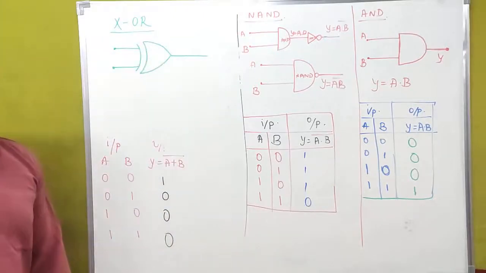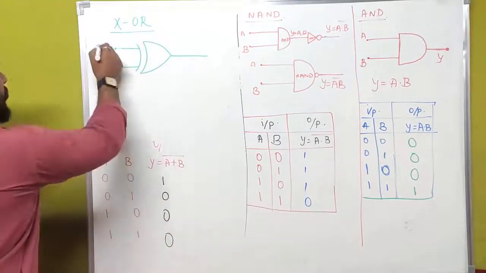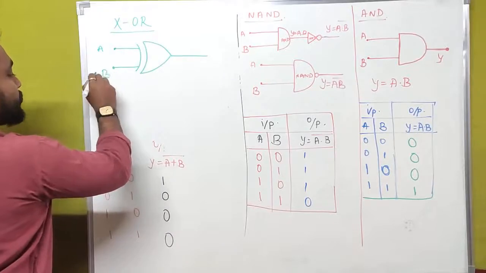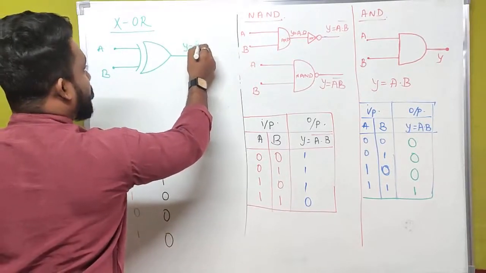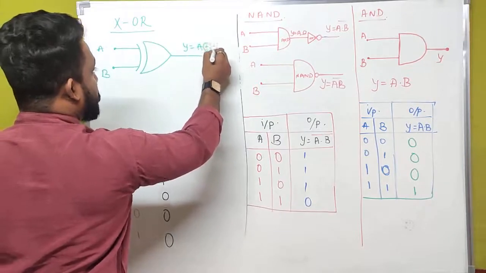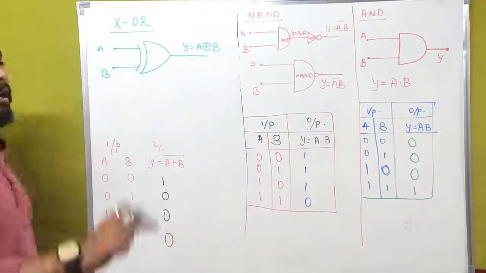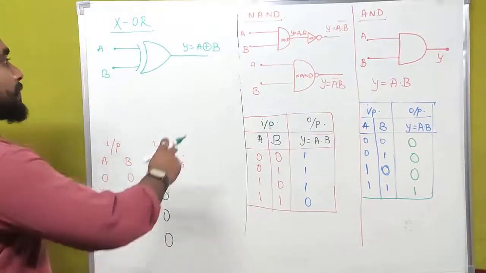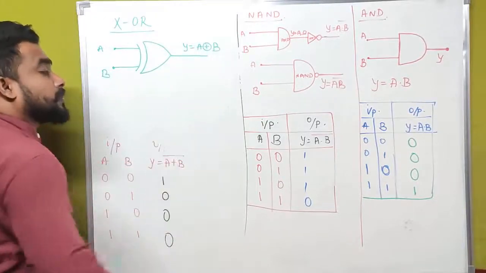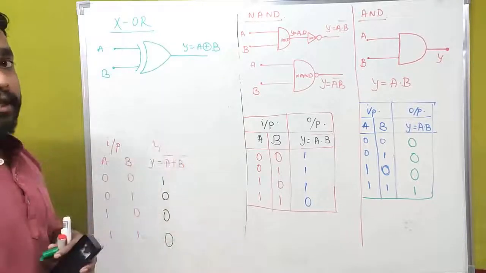This is A and this is B, and the output is Y is equal to A ⊕ B. Here we have written a circle around the plus symbol. Actually this is the Boolean expression for XOR gate.